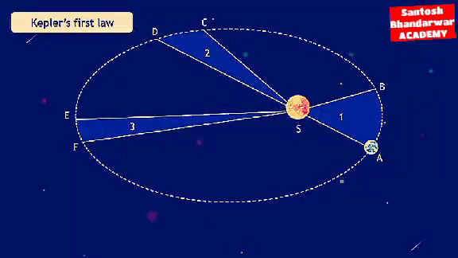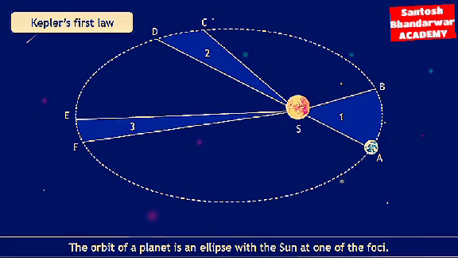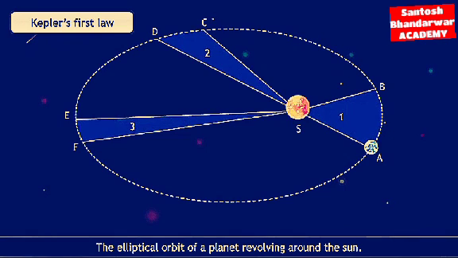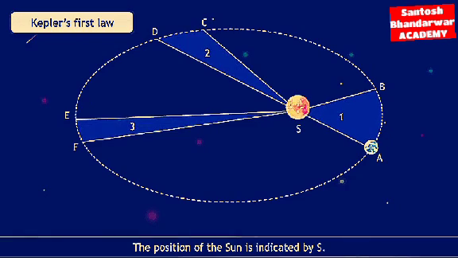Kepler's first law. The orbit of a planet is an ellipse with the sun at one of the foci. The elliptical orbit of a planet revolving around the sun. The position of the sun is indicated by S.